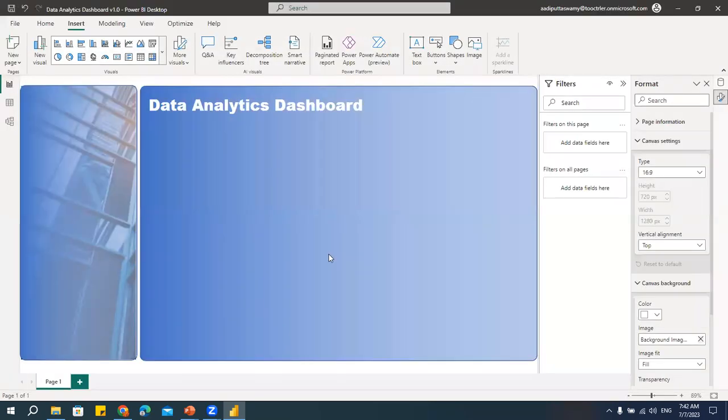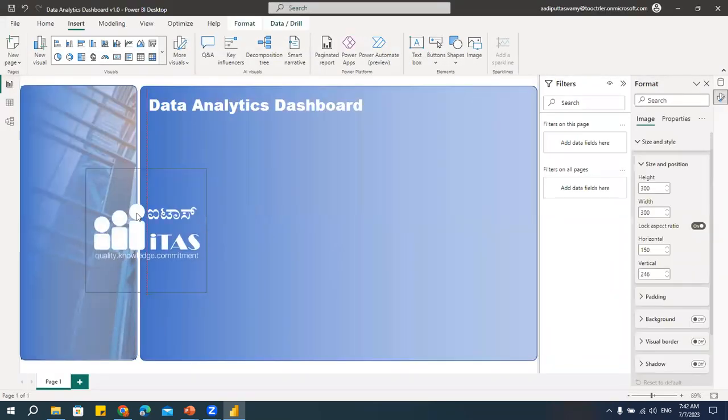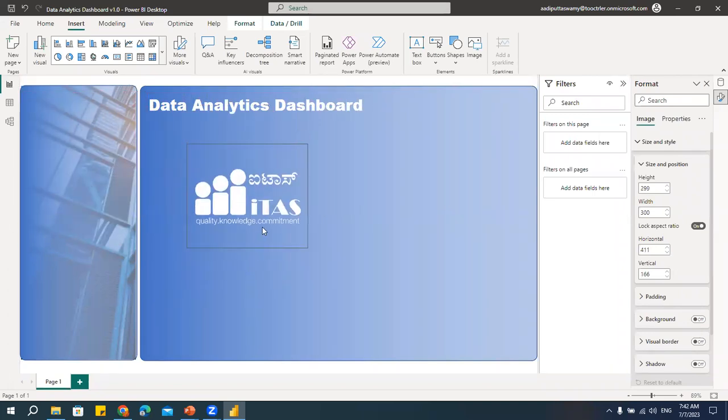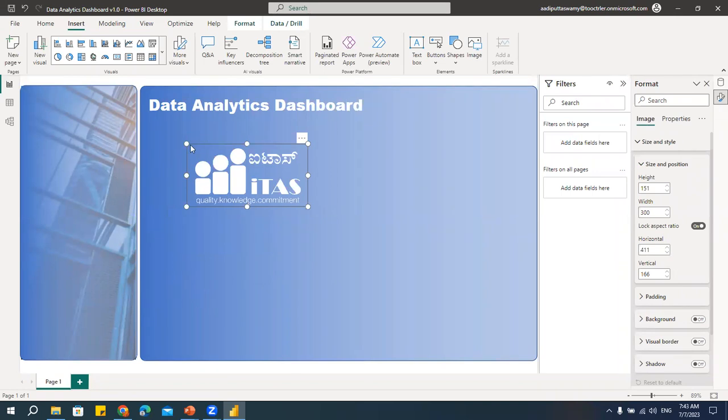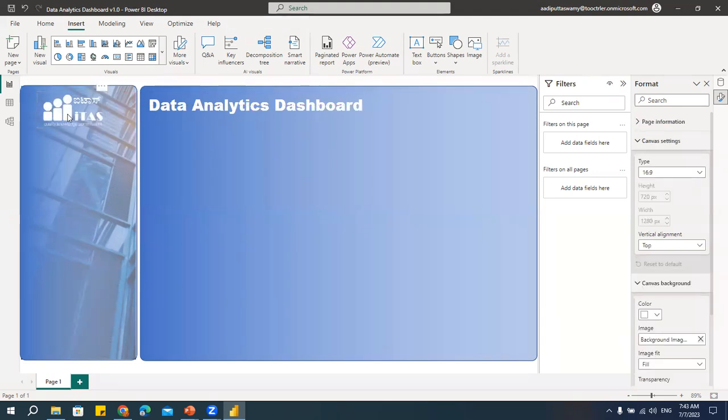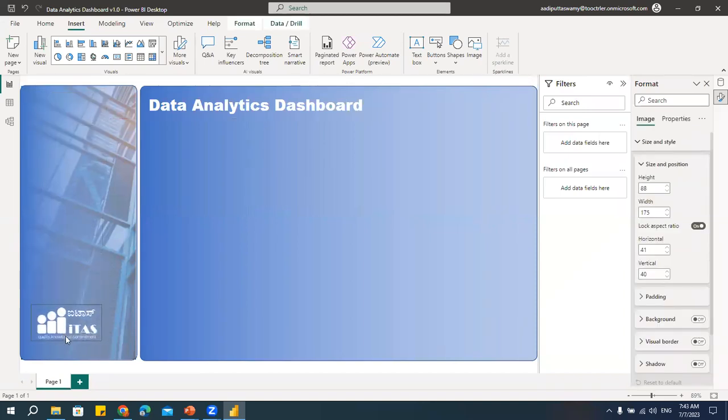See, I'm taking my logo. You can see that this is a PNG format. You can see if it is PNG, it is transparent. If it is JPEG, JPEG means it's like an image which will have the white background. So it is always better to have the logo in PNG format with the transparent background. See, I can keep it here. It looks very good actually. So usually we keep the logo on top. Some people actually keep it at the bottom. So anything is fine. I'll keep it here.